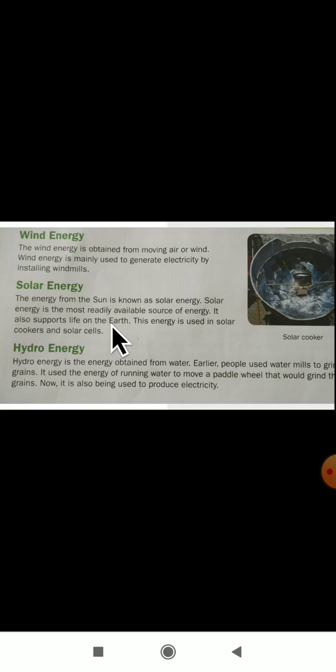Solar energy is the most readily available source of energy. It also supports life on earth. This energy is used in solar cookers and even solar cells also. You have heard of the solar cookers we are using nowadays, and solar cells also. In these, solar energy is used.